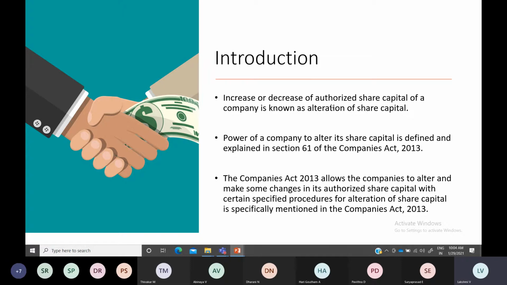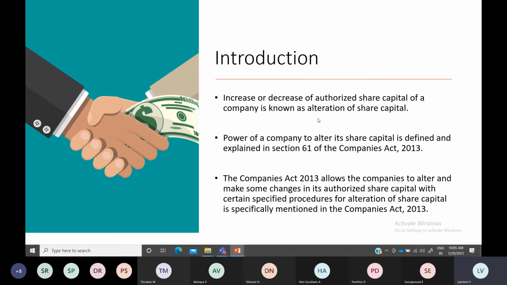Authorized share capital is the maximum amount that can be raised by the company from the public. Say 25 lakhs is the limit for that company. Then above that they cannot issue shares. Only to the extent of 25 lakhs can they raise funds in the form of share capital. That is known as authorized, registered or nominal capital.